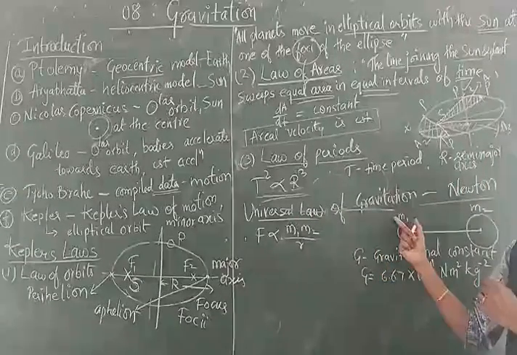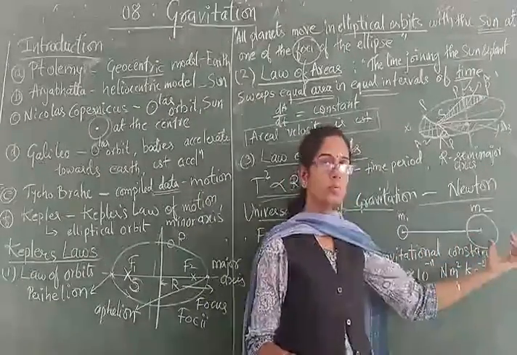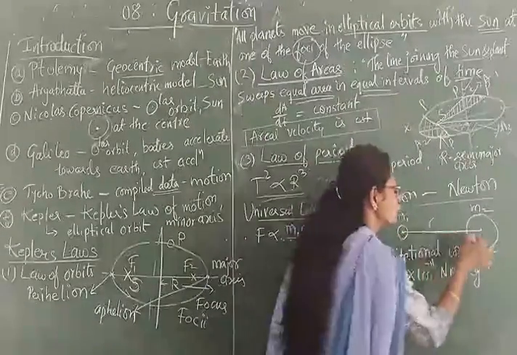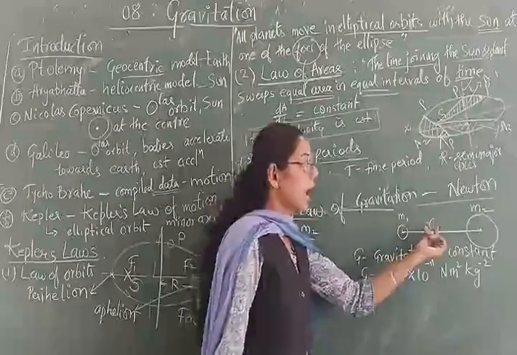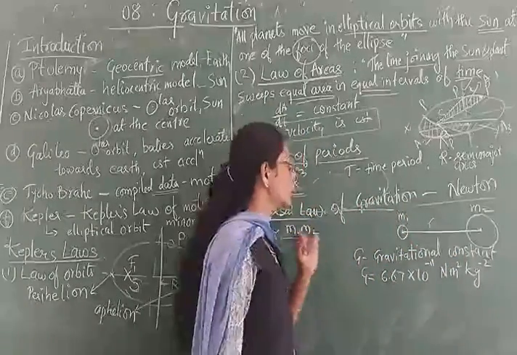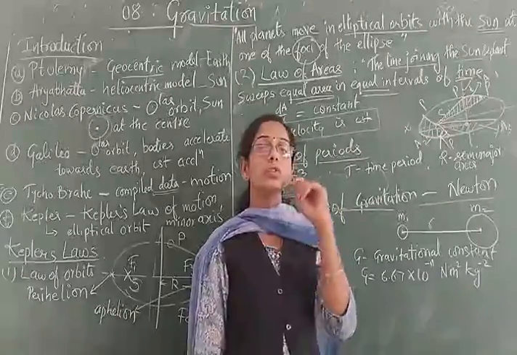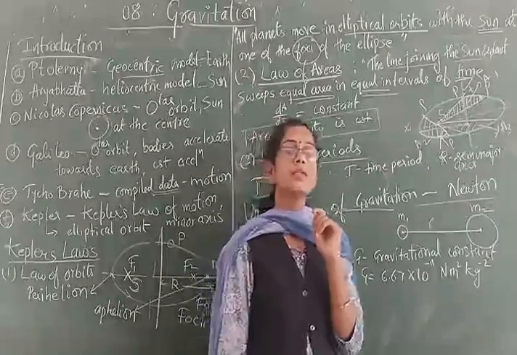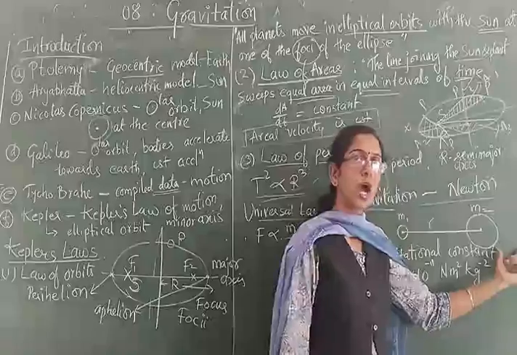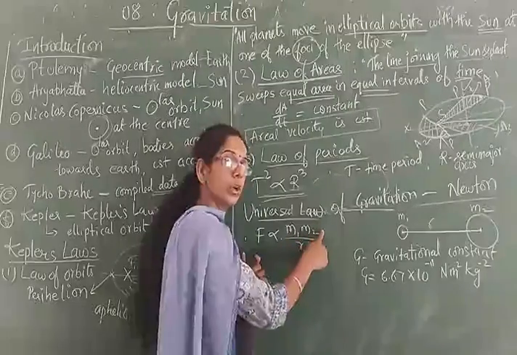Universal law of gravitation. So he says that if you take two objects, masses m1, m2, lying at some distance r, the distance is taken from the center of the first object to the center of the other object, r. So these two objects will exert a force of what nature? Attractive in nature. And the magnitude of the force exerted is found to depend upon the mass of the first object and the mass of the second object. How? Directly proportional to the product of the masses, m1 into m2.